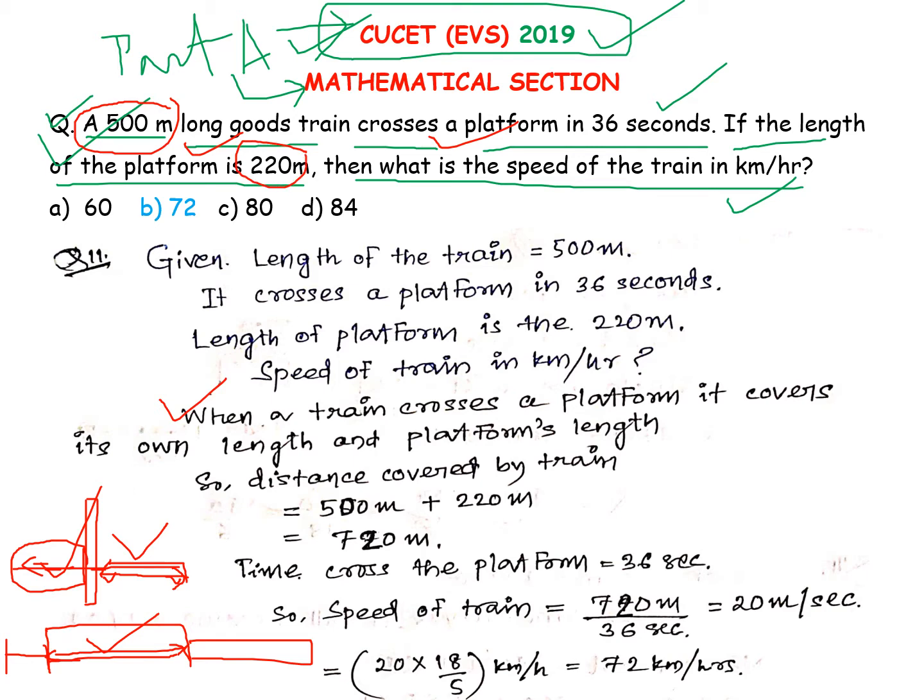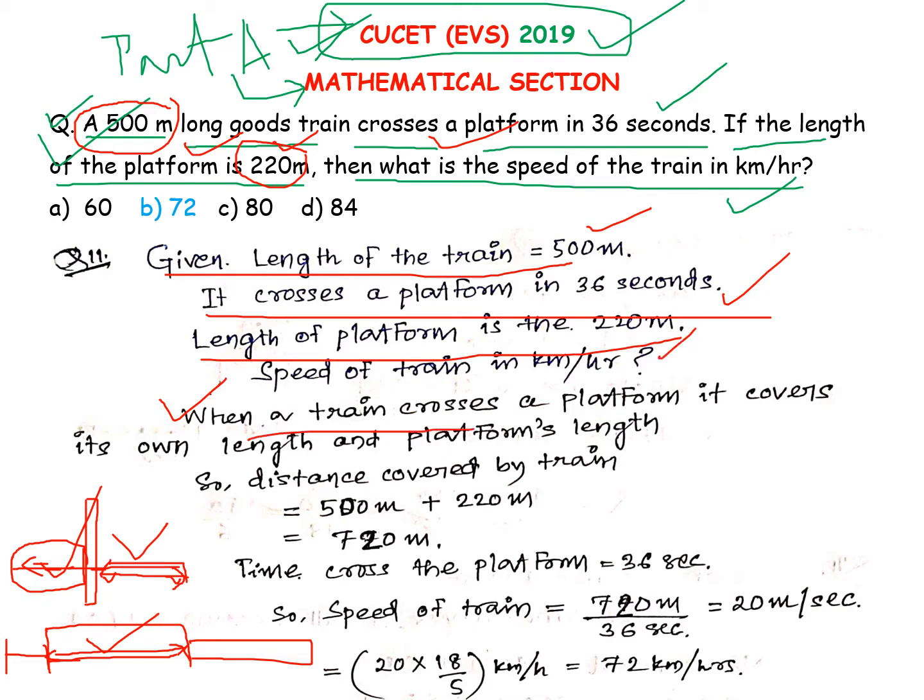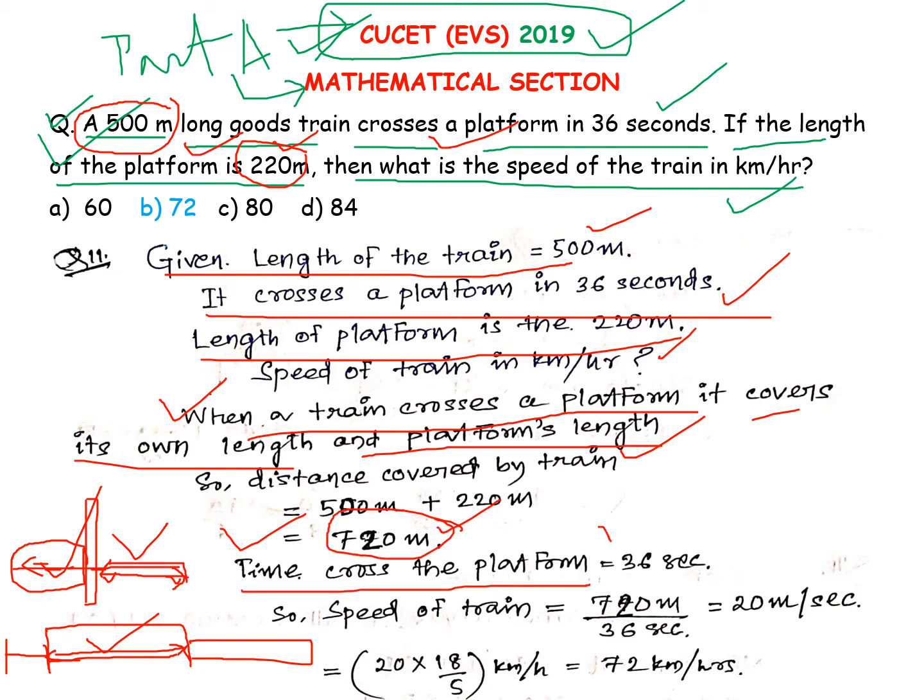Here we have the length of the train as 500 meter, and it crosses in 36 seconds, while the length of the platform is 220 meter. When a train crosses a platform, it will cover its own length as well as the platform length. So the total distance will be 720 meter, and the time to cross the platform is given as 36 seconds.